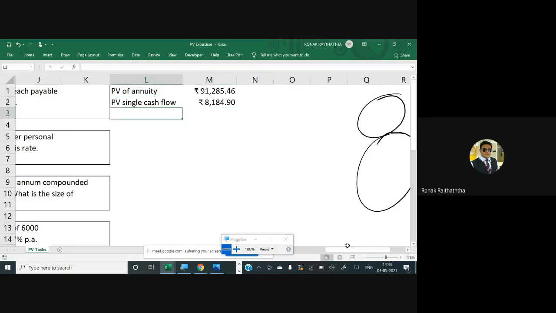Okay. So the total cash price would be the total amount of loan. So the total amount of loan is 91 plus 8,184, which is 99,470. So that's going to be the cash price of the car. If I go to that car company right now and say that I want that car, and straight away I'll make the entire payment in cash, he would tell me that 99,470 rupees, Mr. Ronak, you will have to pay.